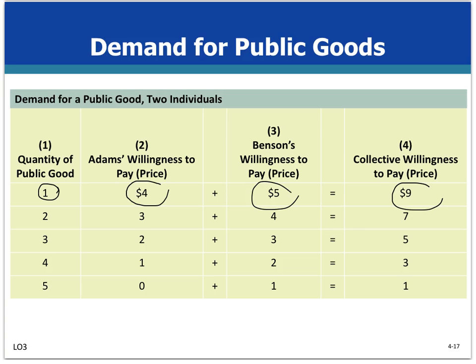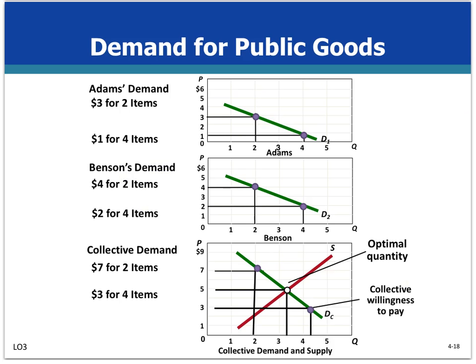So by that way, we can determine the market demand for the public good. Here, we are not adding the quantities demanded at each possible price as we do when we do market demand for a private good. Note that we are summing Adams and Benson's willingness to pay curves vertically to derive the collective willingness to pay curve. Let me show it.